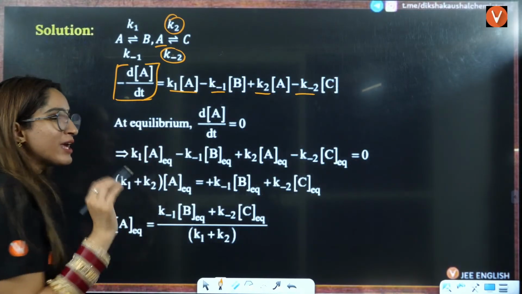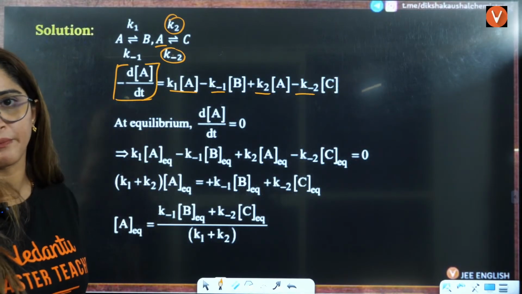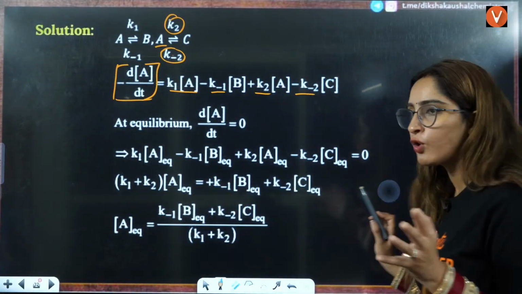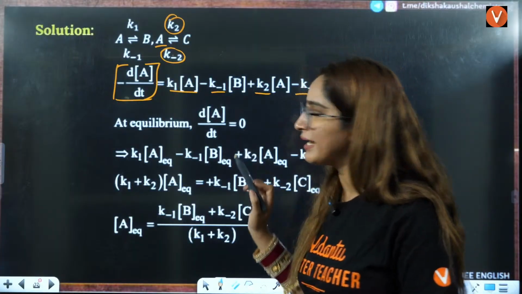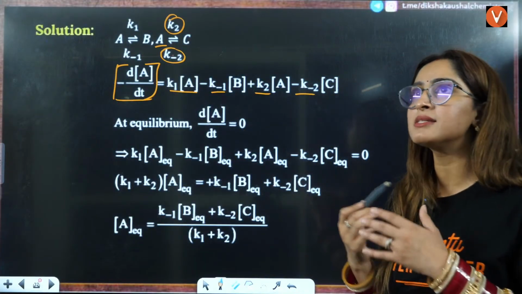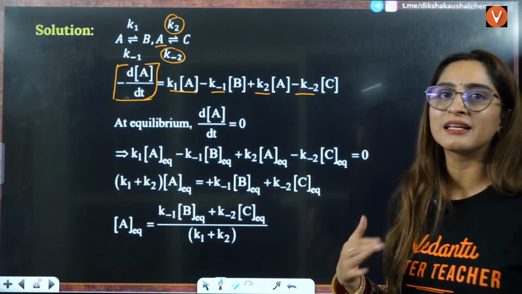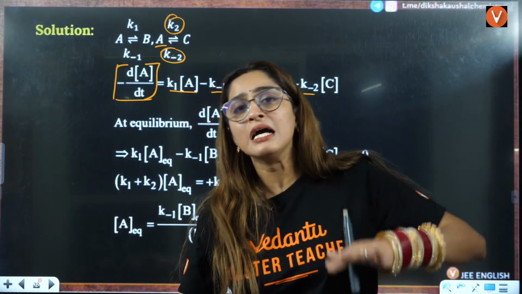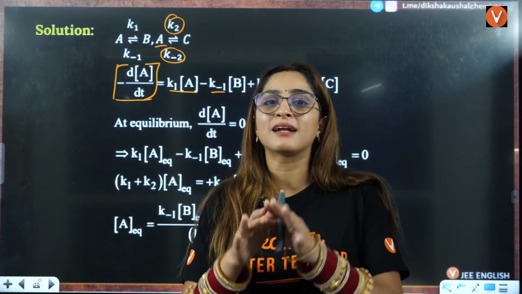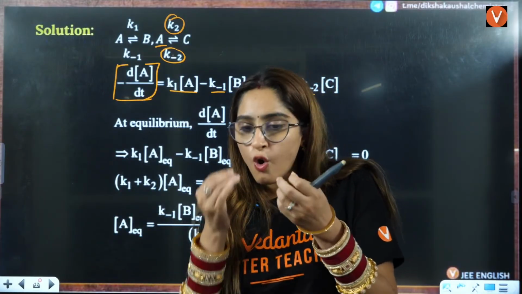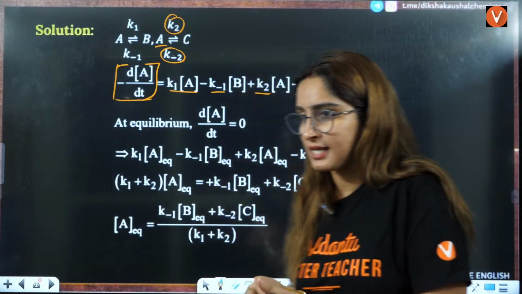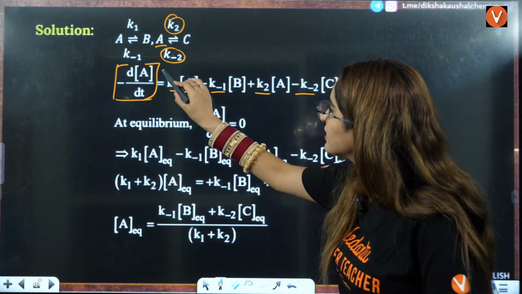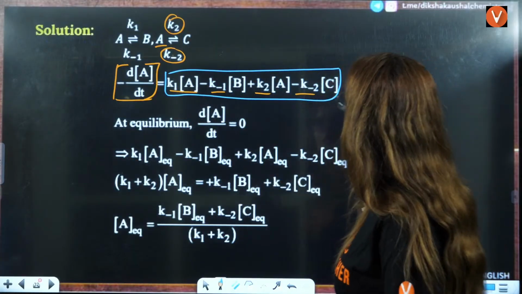So now we know that at equilibrium the change in concentration is going to be 0, right? So dA by dt is 0. It's not that the rate will change, it will disappear. At equilibrium it is decreasing and increasing at the same time, so there is no observable change that we can see here. That is why dA by dt equals 0 here. So you put all this equation equal to 0, right?